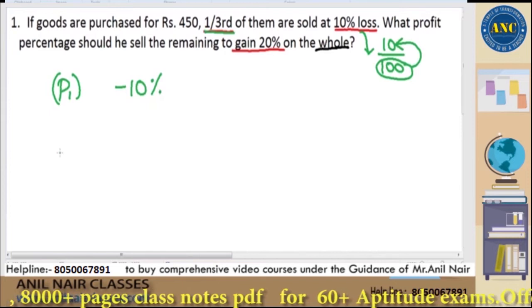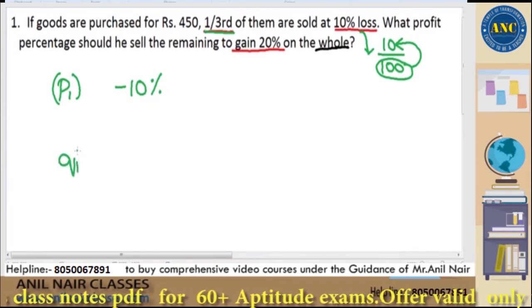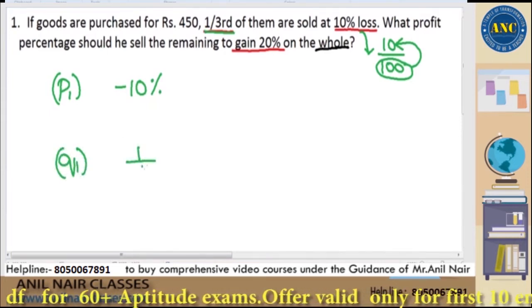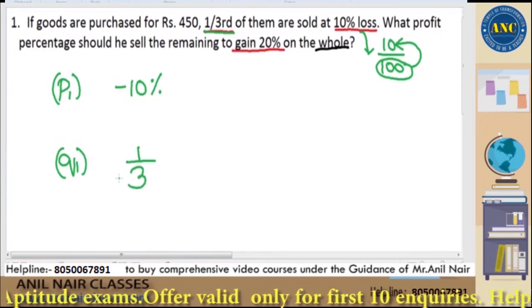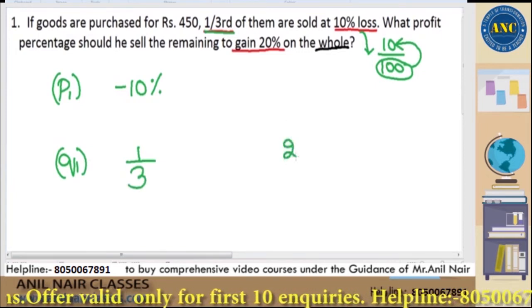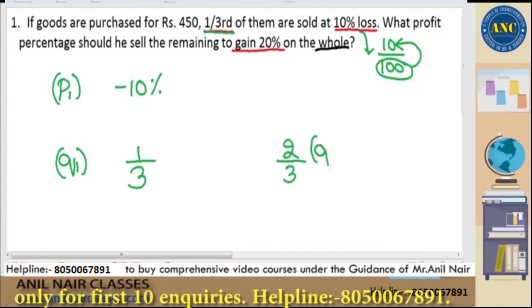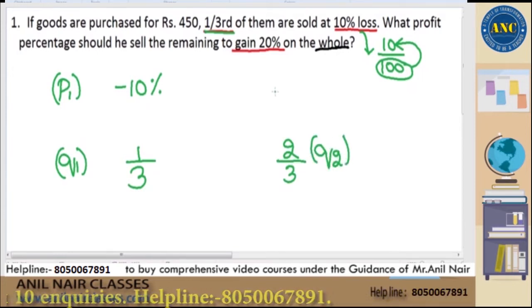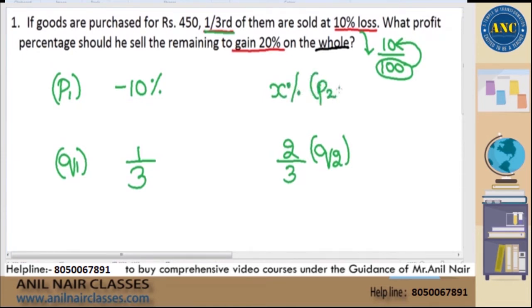Now question says, how much quantity? One third of the product is sold at a loss of 10 percent. Now the remaining two third of the product, you should sell it at some profit percentage. I don't know how much it is. That is what I am trying to find out in this question, so that I will have an overall profit of 20%. This is my resultant or the average. I hope it is clear.